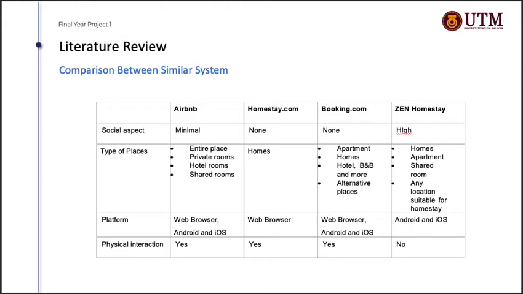Now is the physical interaction aspects. For Airbnb, Homestay.com, and Booking.com, there will always be a physical interaction, which is by the users giving and getting the keys. For ZEN Homestay, there will be zero physical interaction. There is no need for a person to meet another person to perform the entire process of homestay booking.